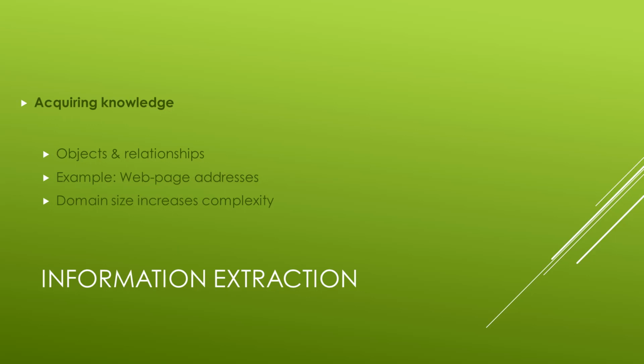Information extraction is the process of acquiring knowledge by skimming a text and looking for occurrences of objects and relationships between them. A typical task is to extract instances of addresses from web pages. In a limited domain, this can be done with high accuracy, but when the domain gets more general, more complex techniques and language models are required.